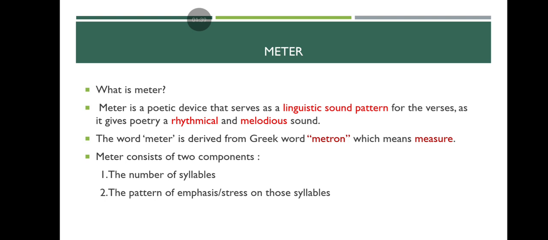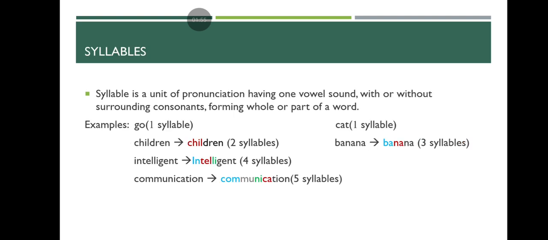The word meter is derived from the Greek word metron, which means measure. Meter consists of two important components. One is the number of syllables, second one is the pattern of emphasis or stress on those syllables.